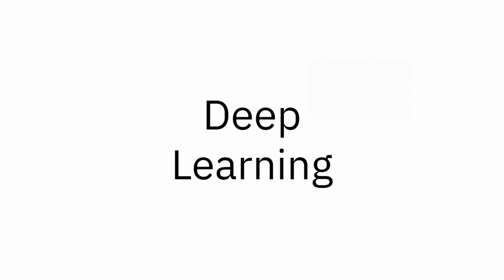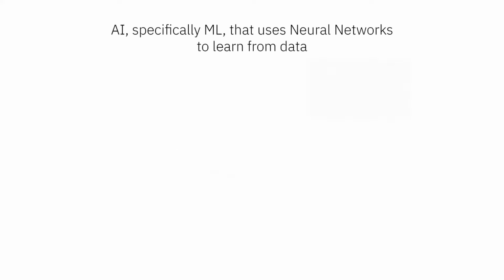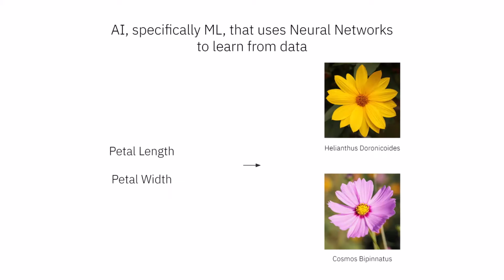What is deep learning? Deep learning is a subfield of machine learning, which itself is a subfield of artificial intelligence. And deep learning uses neural networks to learn from data. Let's break down each part of this definition. Throughout this explanation, we will use the task of predicting a flower species based on its petal length and petal width.